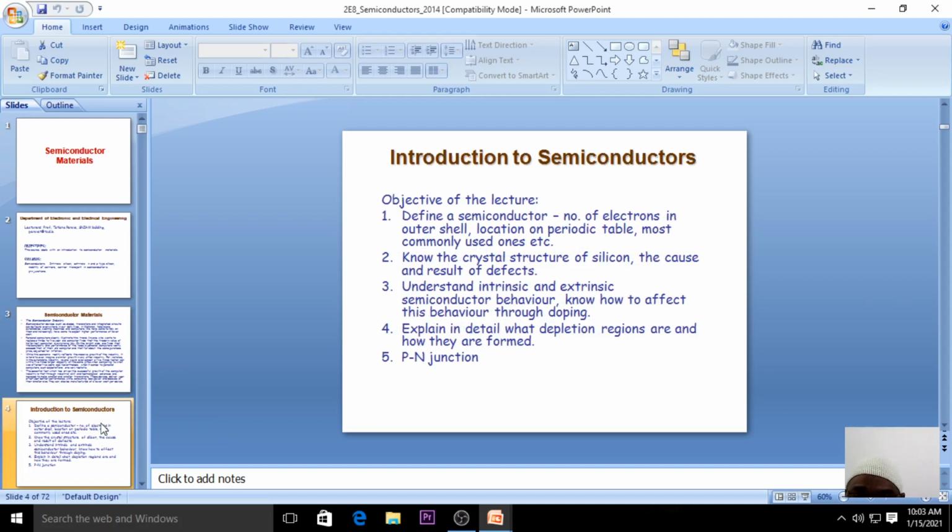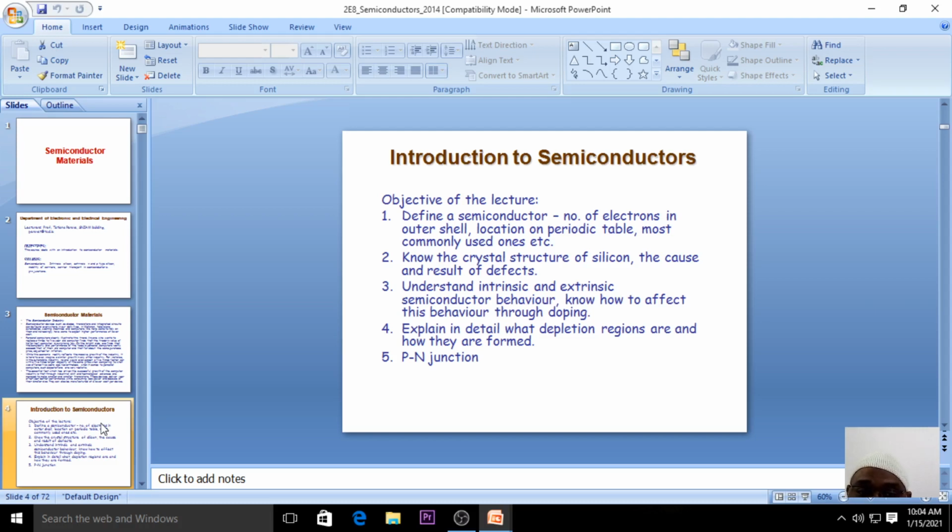In today's lecture regarding the semiconductor, first of all we'll define the semiconductors. When you talk about semiconductors, the next thing that comes into our mind is silicon or germanium. Mostly we'll use silicon. Again, the classification of semiconductor is either a pure semiconductor or an impure semiconductor, and we call that intrinsic and extrinsic semiconductor.